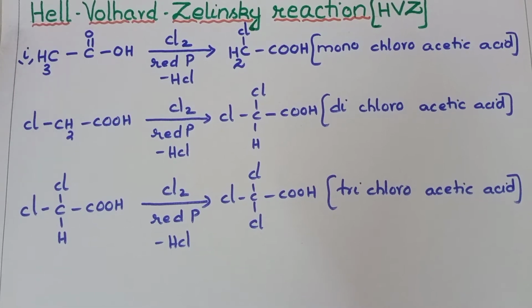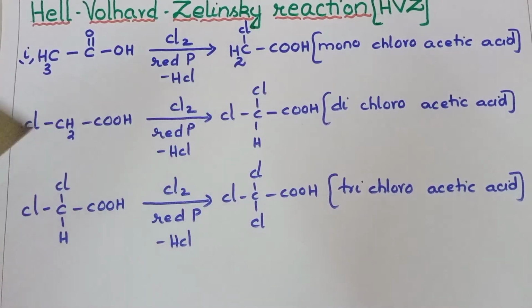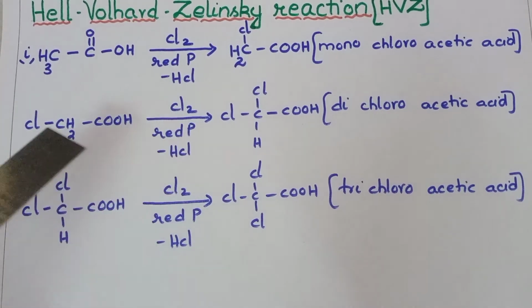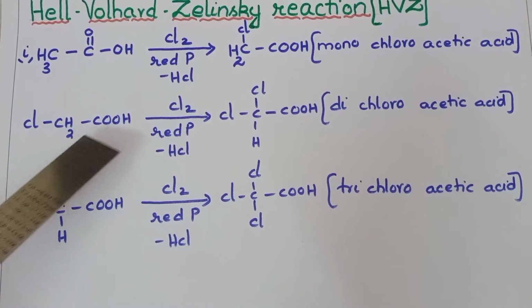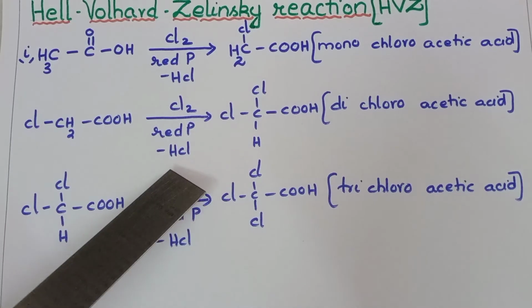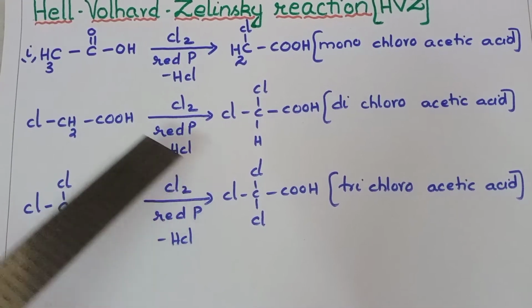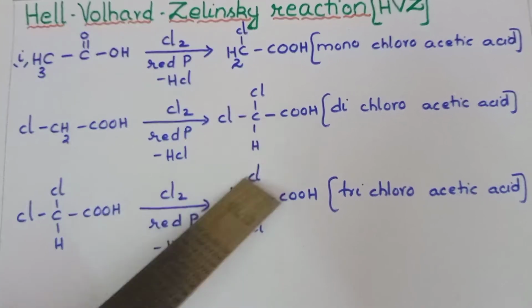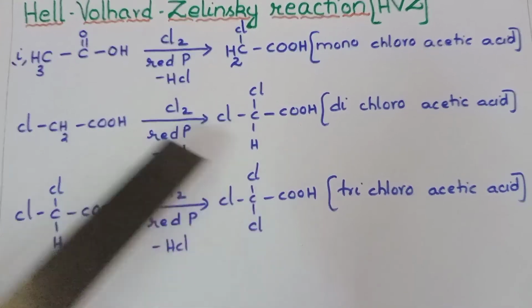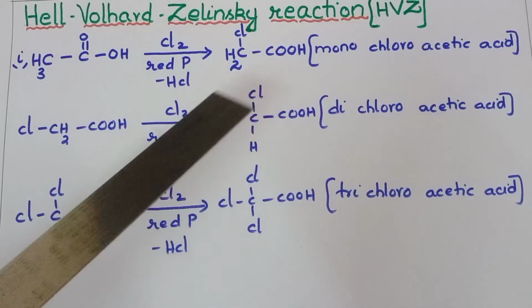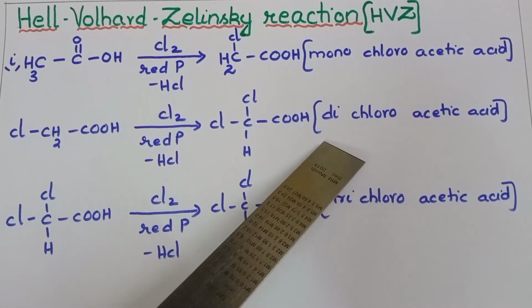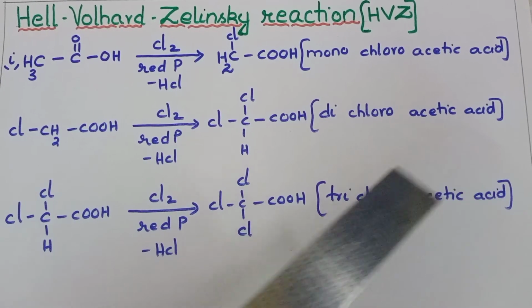Now this monochloroacetic acid is treated with chlorine in the presence of red phosphorus. One more alpha hydrogen, along with one of the chlorine atoms, comes out as HCl, and in this hydrogen's place, the chlorine atom will be substituted. Students, this is the product in this step. As 2 chlorine atoms have replaced 2 hydrogens, we call it dichloroacetic acid.